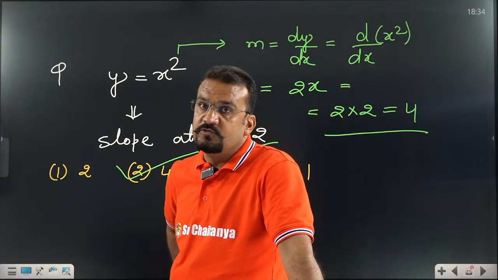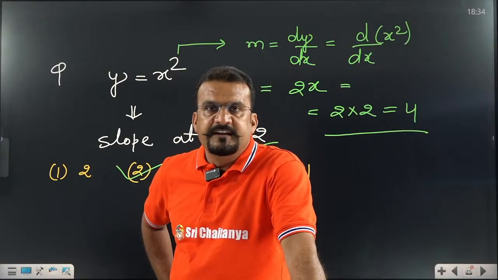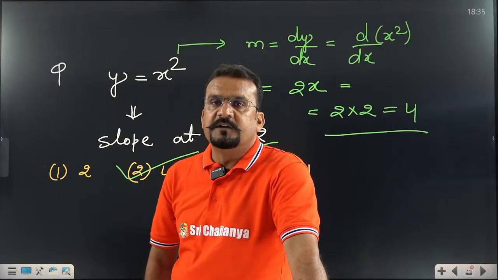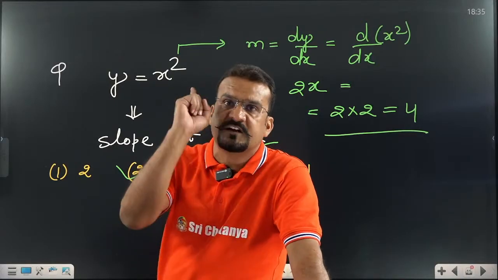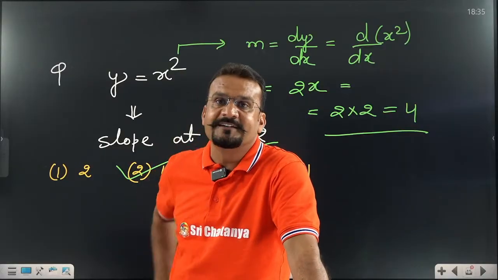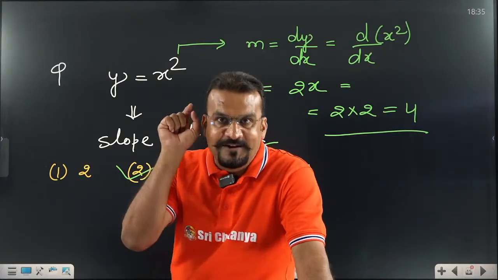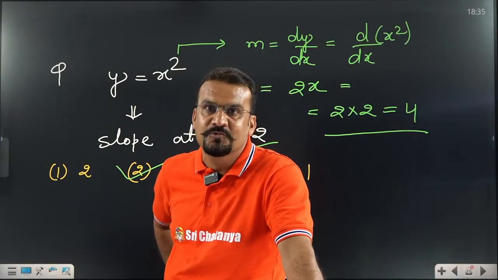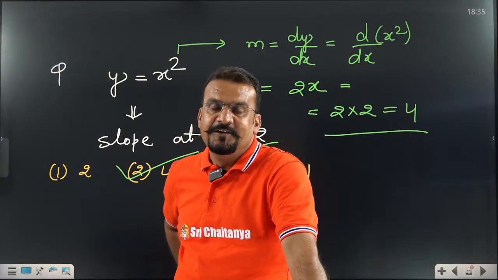See, my dear students, I want to tell you, right now I think you have just passed out from the 10th standard. In my last 20 years of career, I have found that most of the NEET toppers, most of the AIIMS toppers, most of the JEE toppers are those students who started their preparation from 11th standard, from first year. That means you are on the right track, you are in golden time, you are in the right direction. You have to thank Sri Chaitanya Group for providing so many facilities to you, the most experienced faculty, delivering you a lot of content. Yes or no?